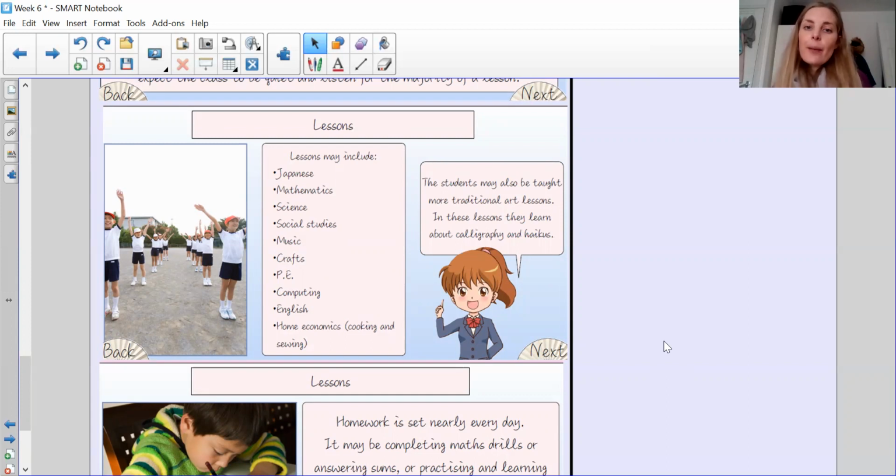In these lessons, they learn about calligraphy and haikus. Haiku is a type of poem, and I'm going to show that to you later. And calligraphy is a style of writing. It's that very fancy kind of joined cursive, but it looks really fancy. So have a think about what is similar and what's different and write those two comparisons in your blocks now.